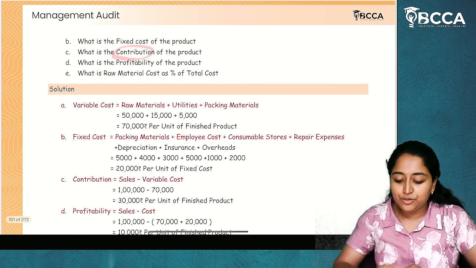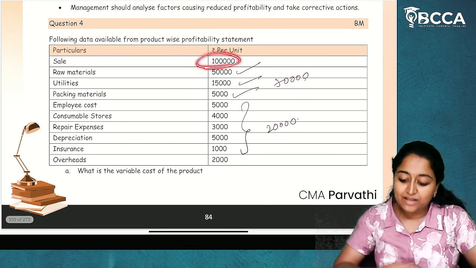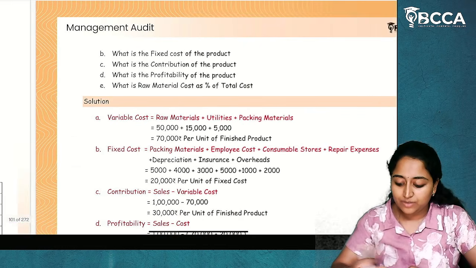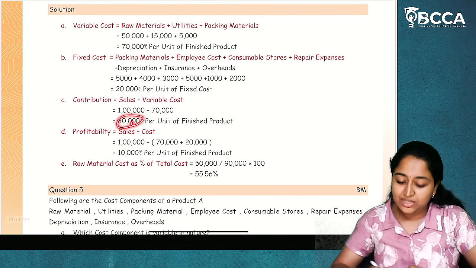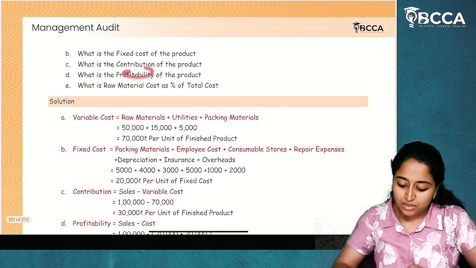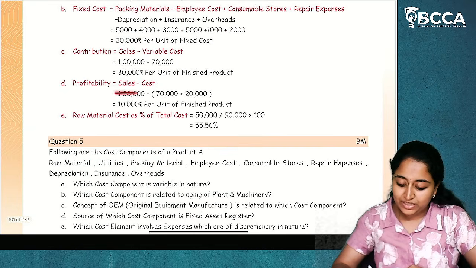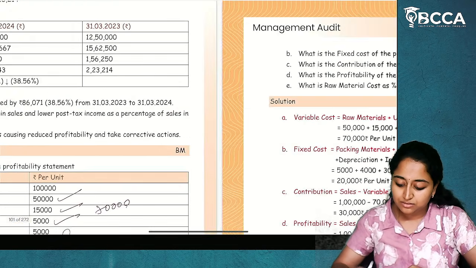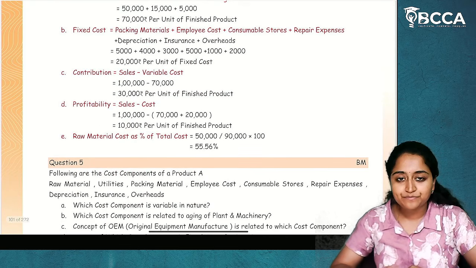Next, what is contribution? What is sales? 1 lakh. From this 1 lakh, if I eliminate variable cost, 70,000, that will be my contribution: 30,000. What is profitability? Profit is sales minus cost. What is sales? 1 lakh. What is total cost? 90,000. 10,000 will be my profit.